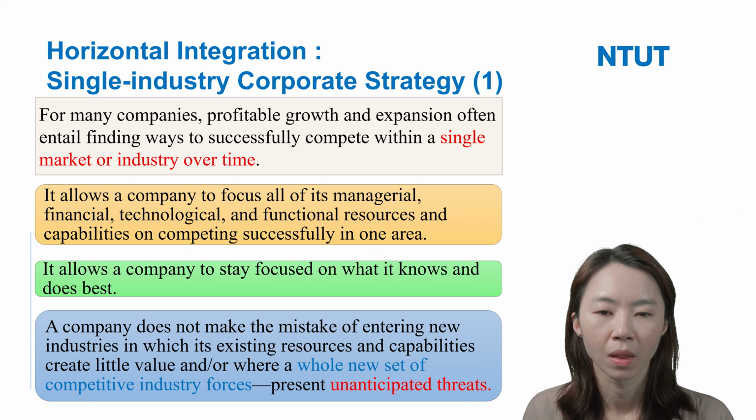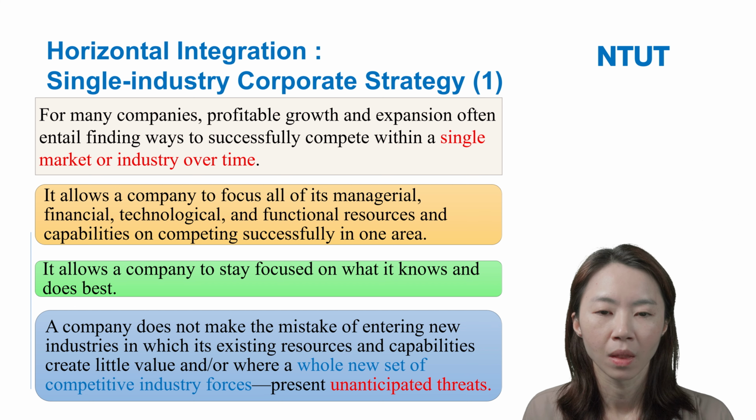They also wanted to enter the wine industry, so they acquired a large California winemaker. However, Coca-Cola found that it lacked the competence to compete successfully in these new industries. So finally, Coca-Cola sold these businesses and suffered significant losses.